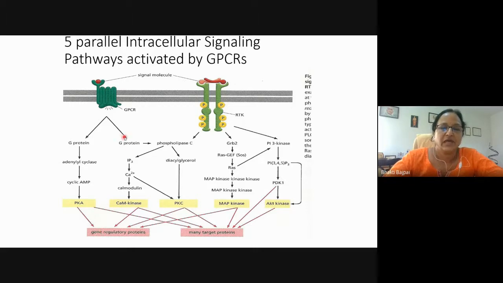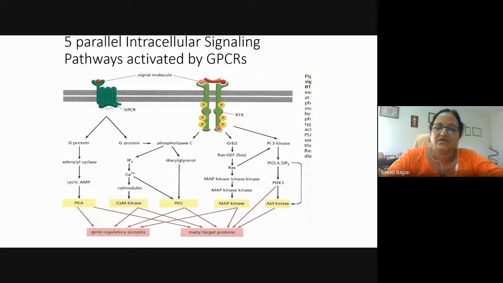Now, the activated G protein can activate the phospholipase C, which will cause the hydrolysis of the PIP2 into IP3 and DAG. IP3 will cause the release of calcium ions from the ER. Now, these calcium ions along with the DAG will cause the activation of PKC. This calcium ion will also cause the activation of the calmodulin protein, which will then activate the CaM kinase and bring about a change in the gene regulatory protein or the transcription of the gene. Now, phospholipase C can also be activated by the receptor tyrosine kinase, and then the same effect will be observed.